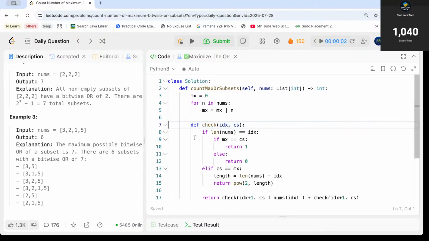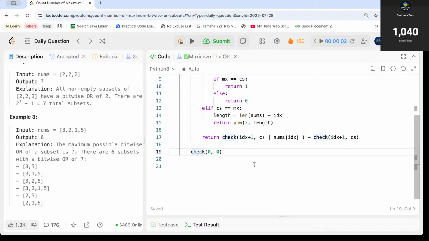After the function has returned the value, it has checked for all the subsets whether it is a subset whose bitwise or is equal to the max or not. I got the count because right now I'm doing the counting. I'm trying to search for a subset by including this current num and not including the current num and going for the next index. So it is a very classical way of backtracking and finding all the subsets. Now I can return back the value.